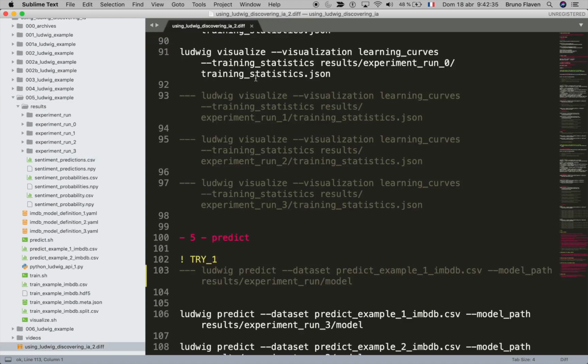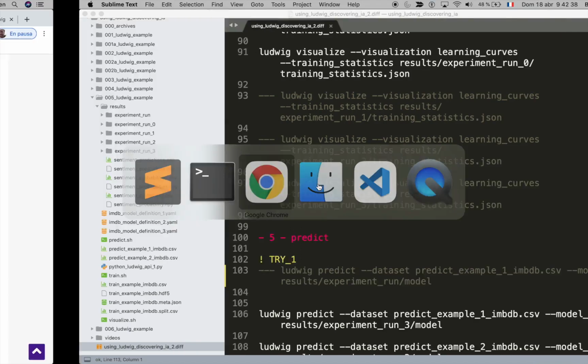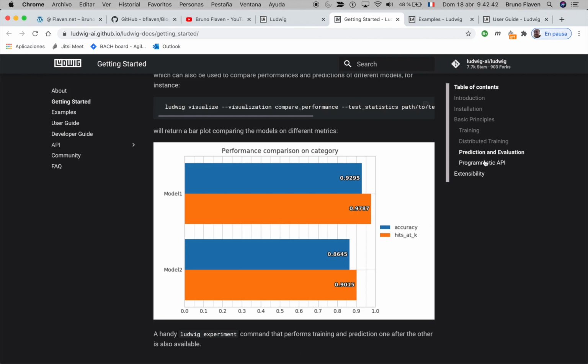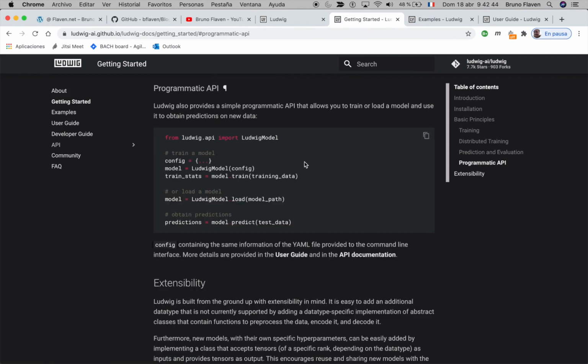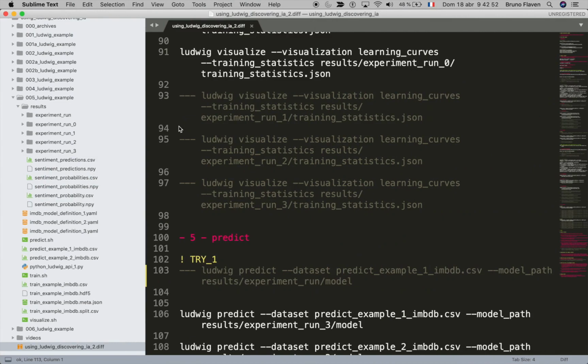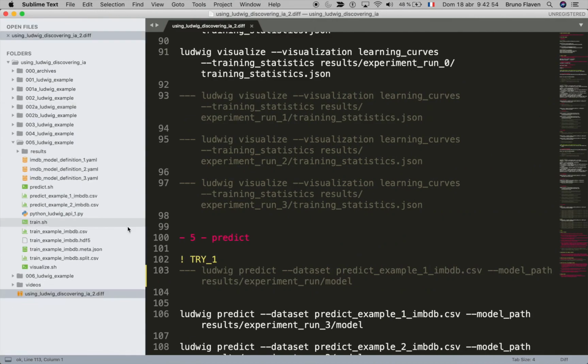What is interesting also in Ludwig is that it has a programmatic API, so you can use Ludwig as a real Python library.